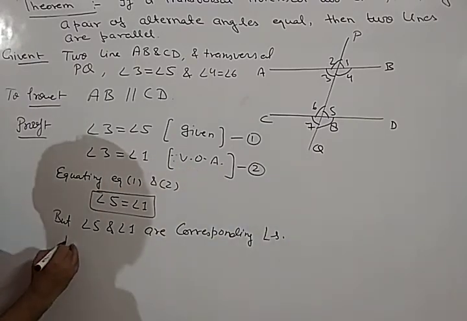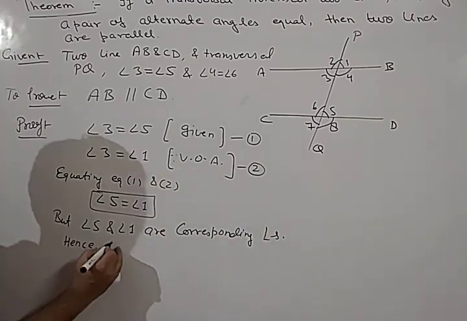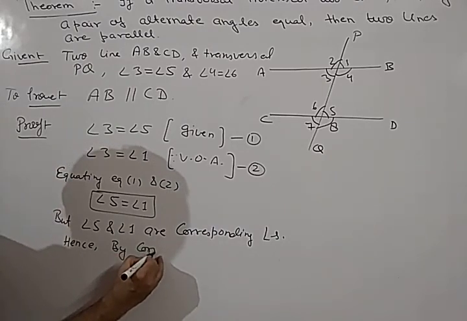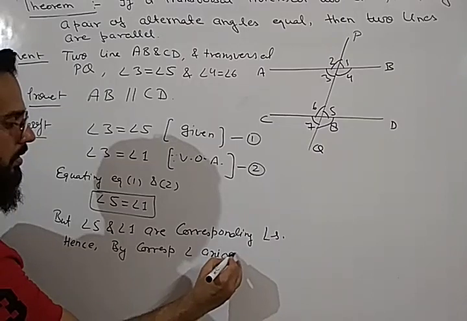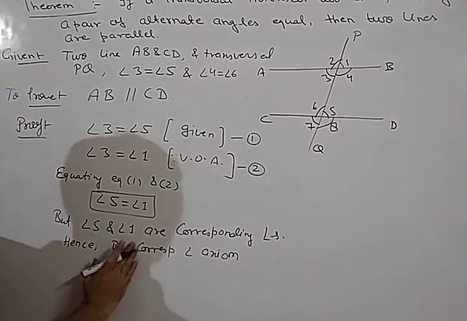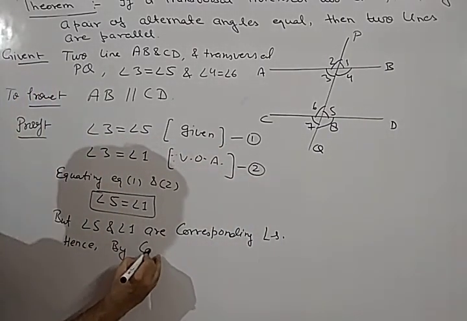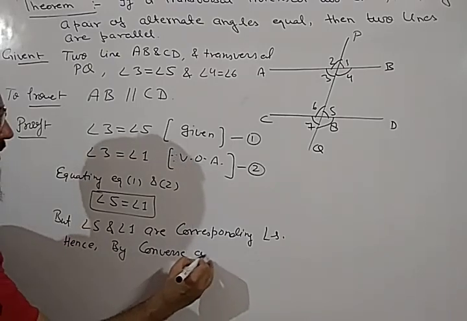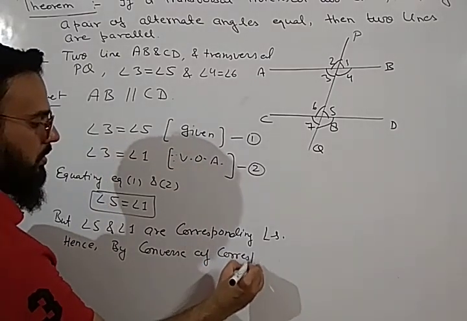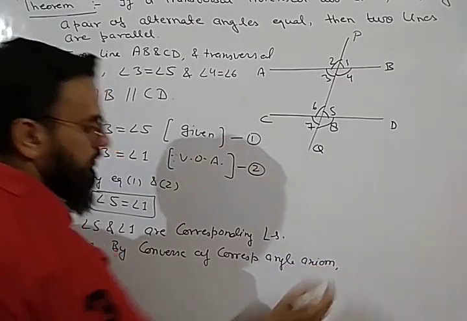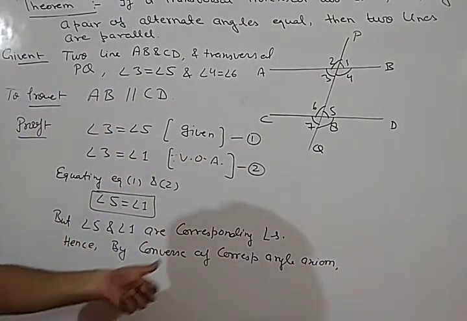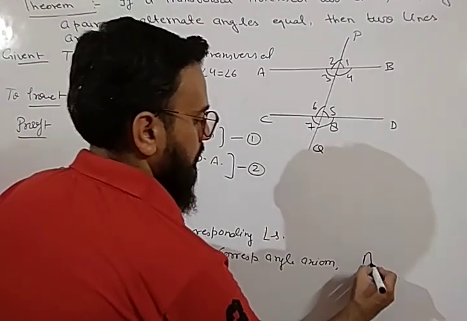Hence by converse of corresponding angle axiom, what will we prove?